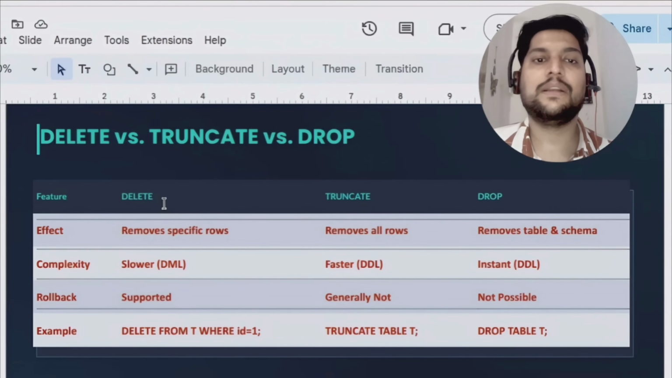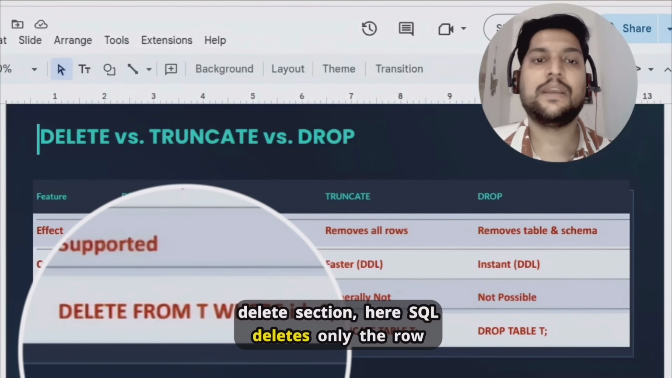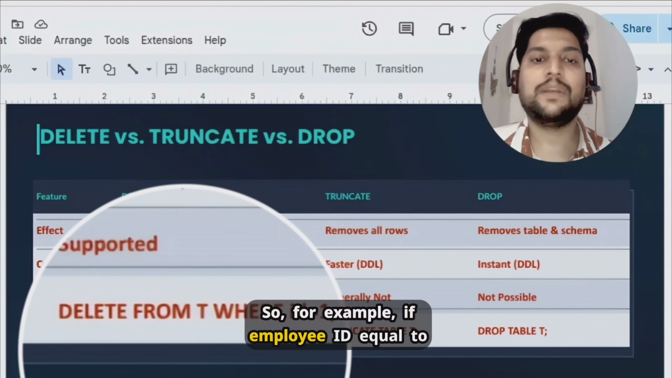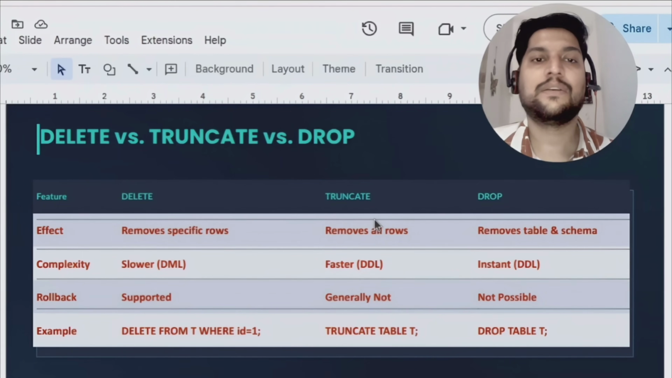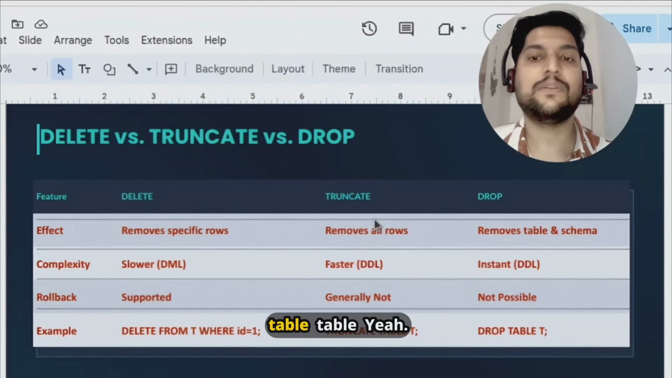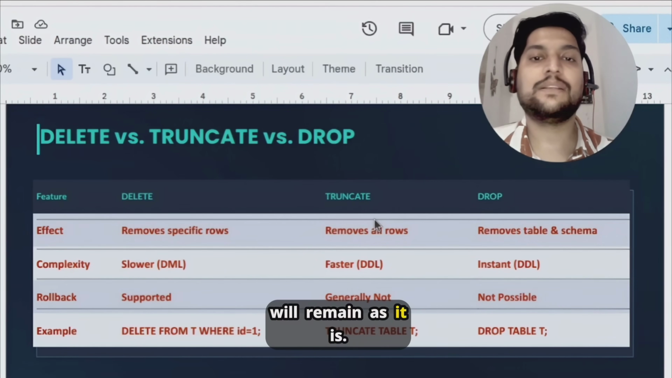First, DELETE. If you see the example under the DELETE section, here SQL deletes only the row that matches the condition. For example, if employee ID equal to 1 is Rahul, only Rahul's record will be deleted. The rest of the table remains unchanged. Okay. So DELETE removes specific rows. If a WHERE condition is written, only that record will be deleted, and if no WHERE condition is written, all rows of the table will be deleted, but the table will not be deleted. So the table's records will get deleted but the table structure will remain as it is. So that is DELETE.